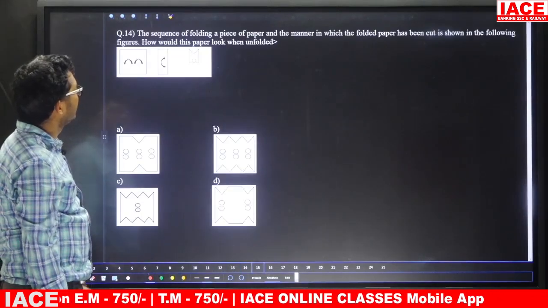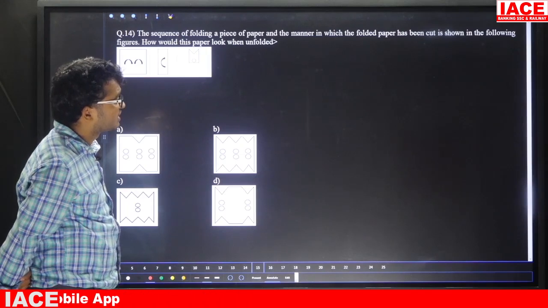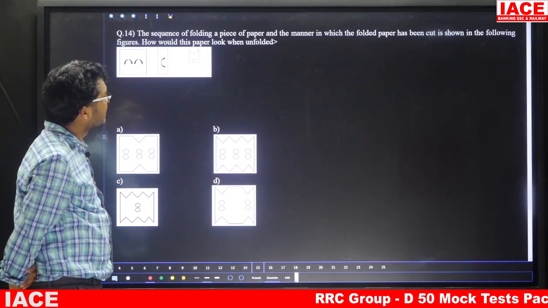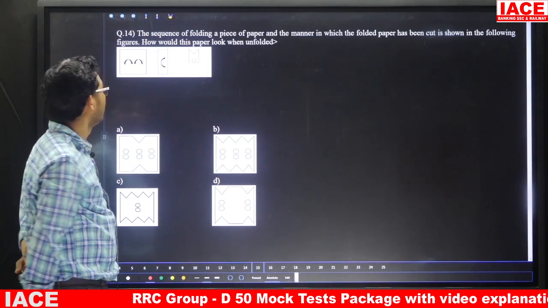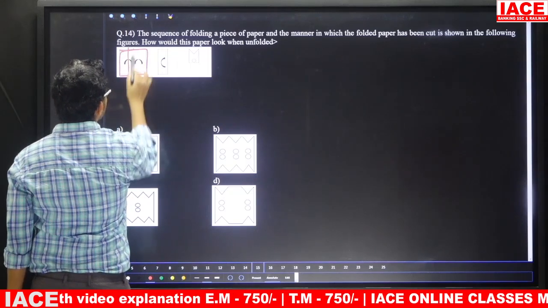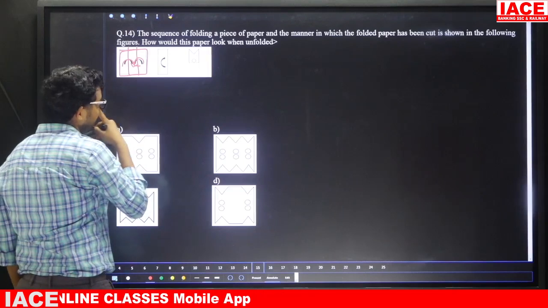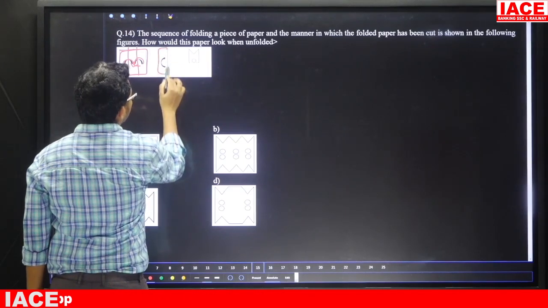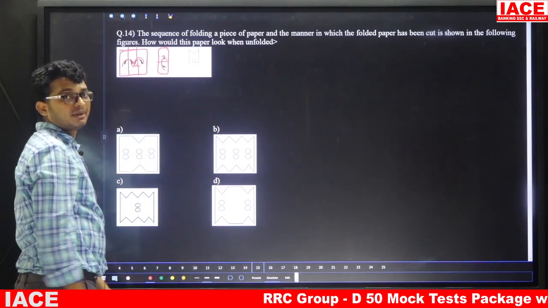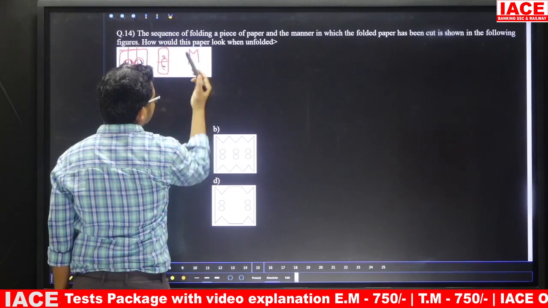Question number 14. The sequence of folding a piece of paper and the manner in which the folded paper has been cut is shown in the following figure. How would this paper look when it is unfolded? Now, friends, this one is our paper. It is divided into 3 parts. Left is folded to the middle, right is also folded to the middle. We are having only the middle part. It is divided again into 2 parts. Now the bottom is folded to the top. We are having only the top part. In this top part, here they have given one circle. They have given like one shape pattern.